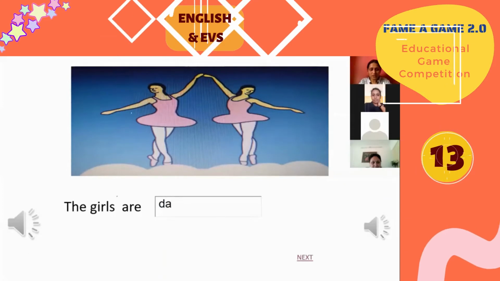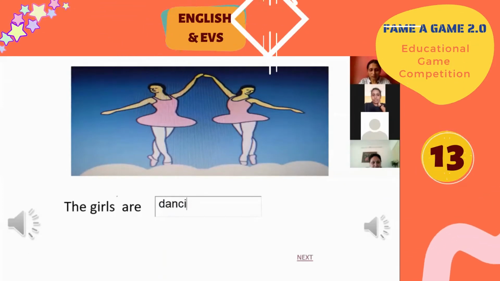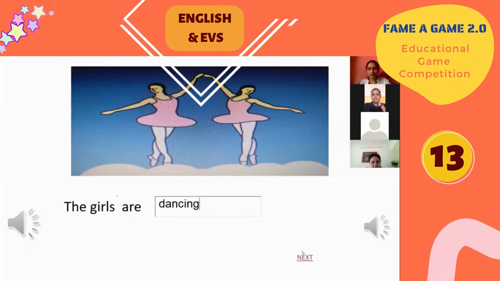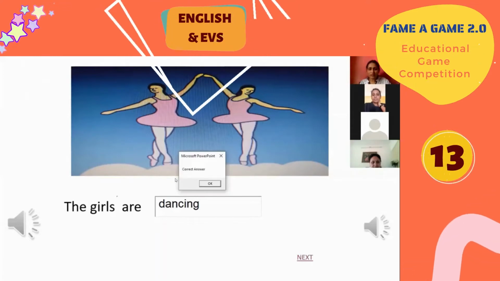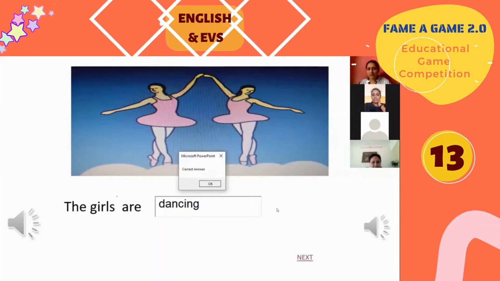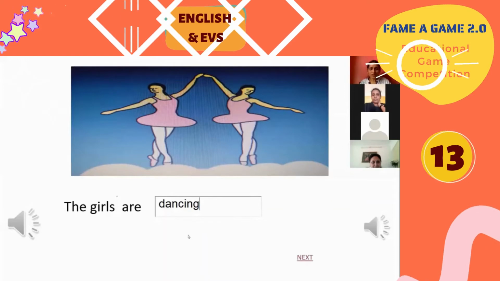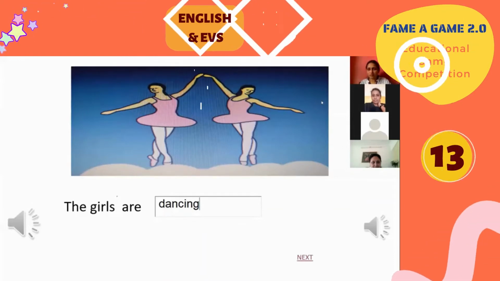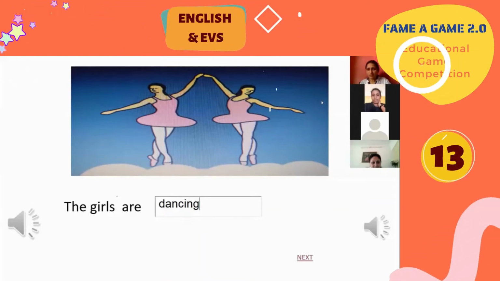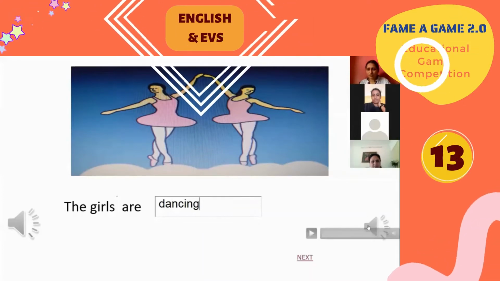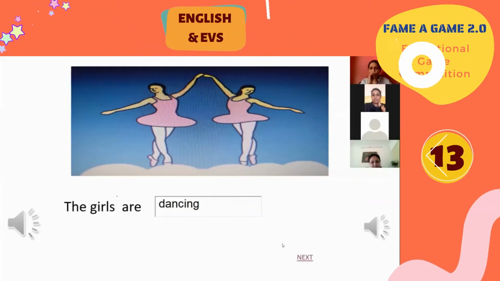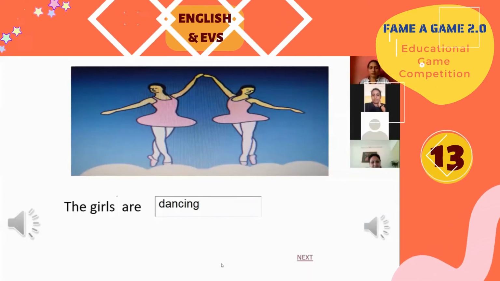If the child writes "dancing" over here and clicks on next, it will say "correct answer," and the child can go to the next one. And the buzzer also rings. This buzzer goes. So the game is like this.